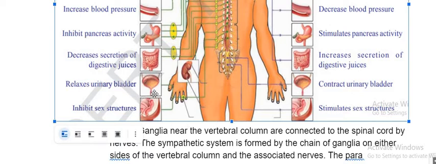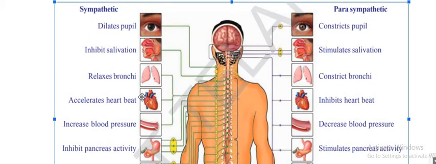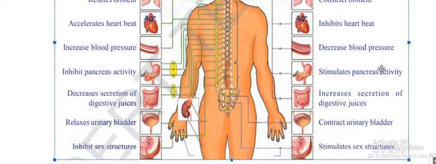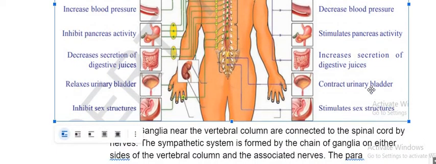The urinary system will be stopped for some time. All these sex activities will get stopped, so that you only concentrate on your escape. Parasympathetic is exactly the reverse. It contracts the pupils, stimulates saliva. Okay, this will contract. Normal heartbeat, decreased blood pressure. Okay, this is the action.